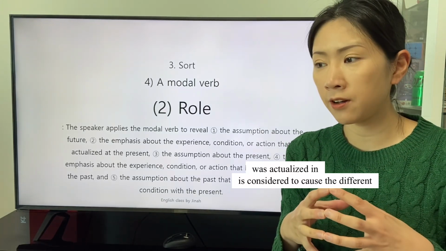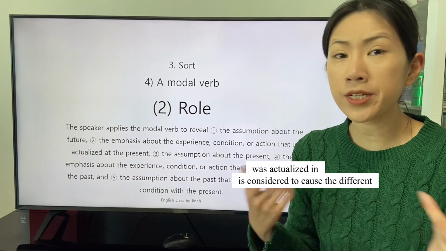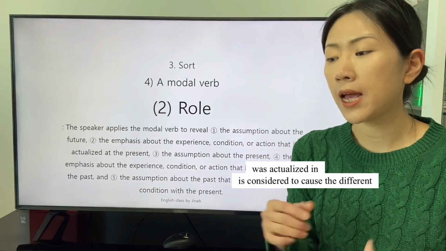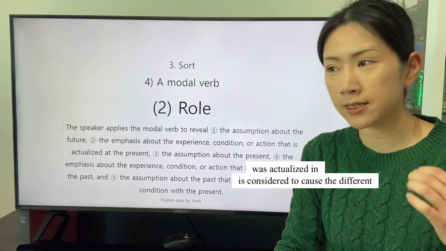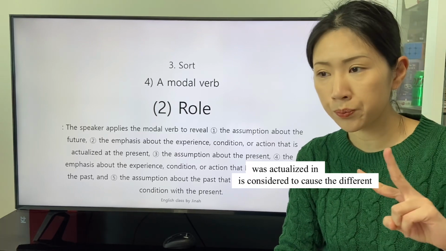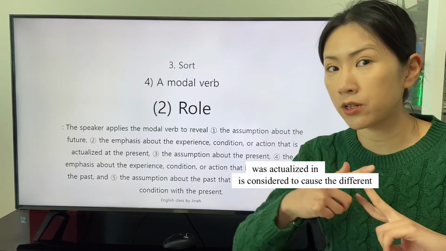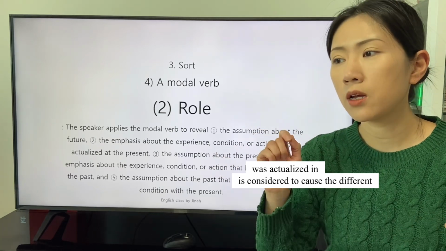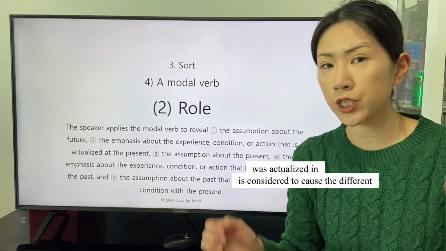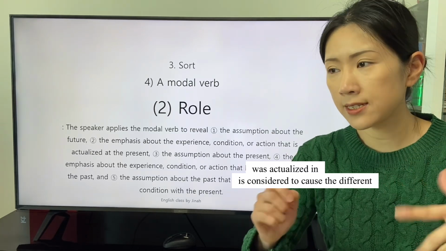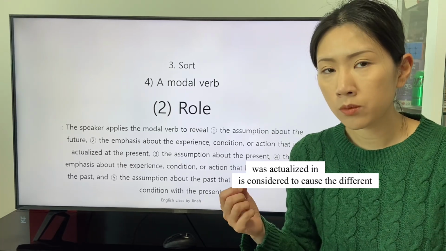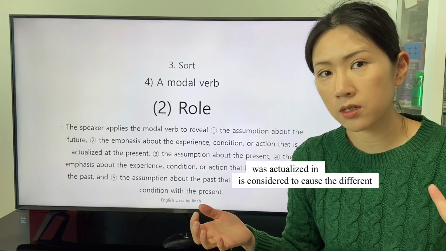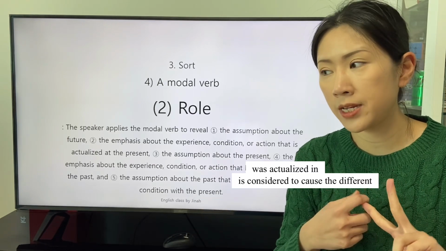The definition of the reason why the modal verb is applied in a clause is classified as two: the emphasis and the assumption. The roles of the modal verb are classified into 5 that specifies the reason why the modal verb is applied.